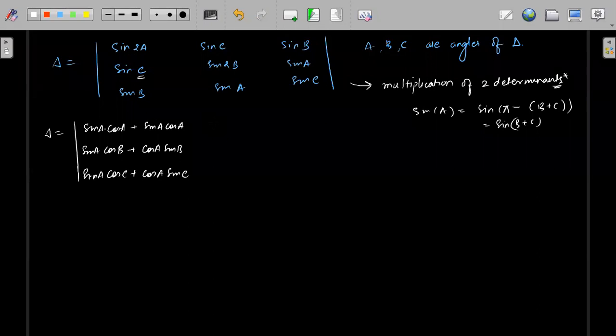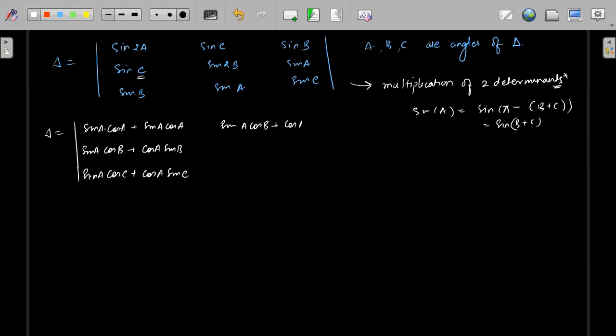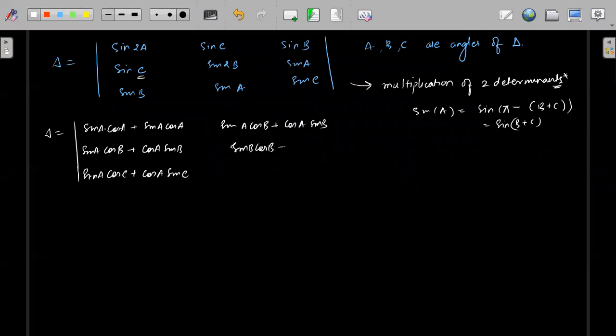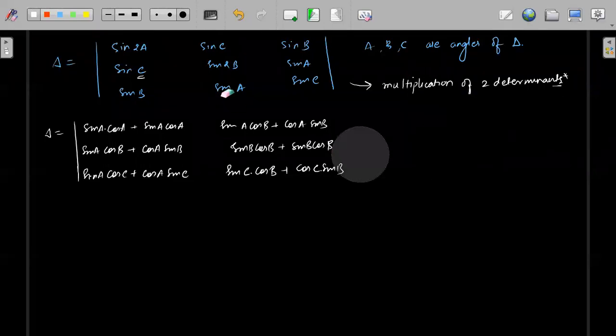Second, this sin C I can write as sin A cos B plus cos A sin B. This thing I can write as sin B cos B plus sin B cos B. This I can write as sin C cos B plus cos C sin B. And the last one I'm rubbing this part, because this is very trivial.